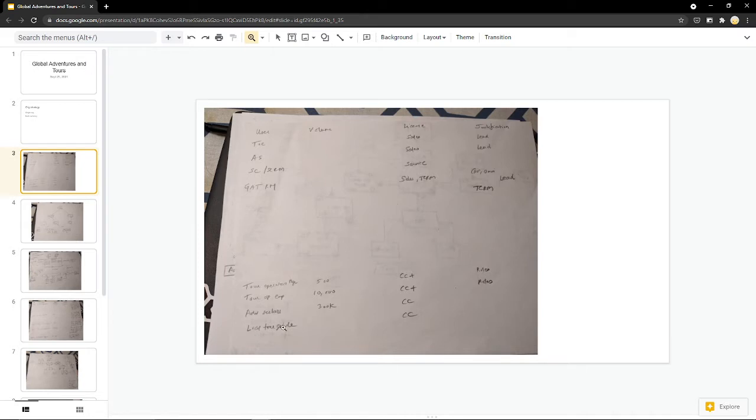Then we have the local tour guide, and they are also given CC license, customer community, because most of the objects they are accessing are covered by the customer community and advanced sharing is not needed.